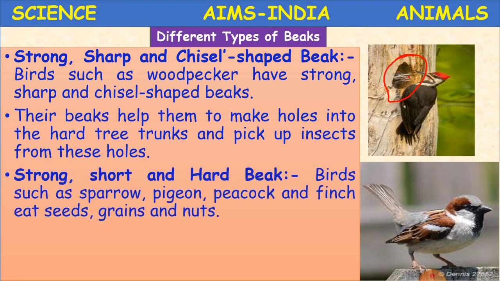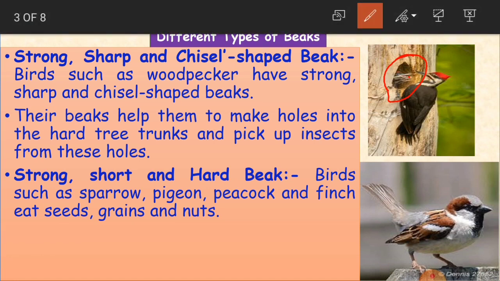Okay, and strong, short and hard beak. So again here, strong, short and hard beak. Birds such as sparrow, pigeon, peacock and finch eat seeds, grains and nuts. So what type of birds have this strong, short and hard beak, children? As you can see here, this is a sparrow.